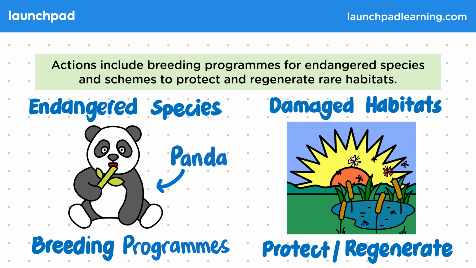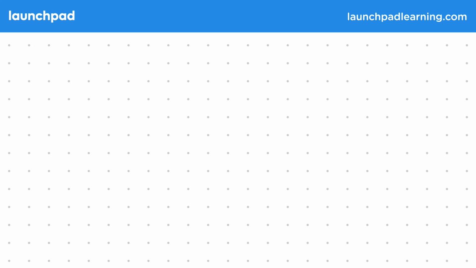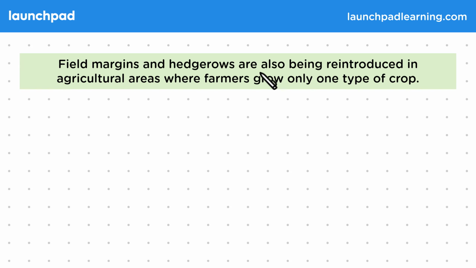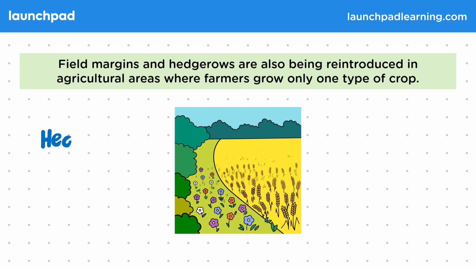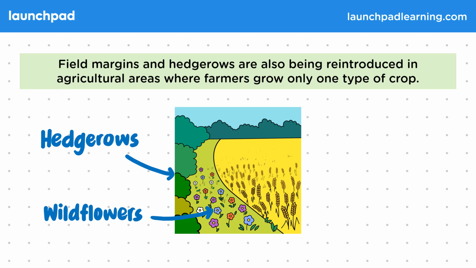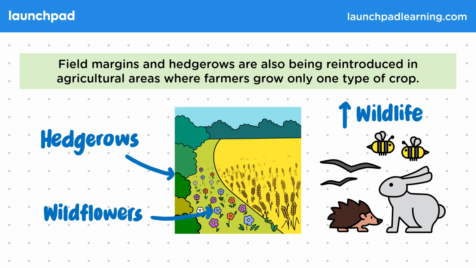What other programs exist? Field margins and hedgerows are also being reintroduced in agricultural areas where farmers grow only one type of crop. Field margins are areas that are left to wildlife around crop fields, where wildflowers and hedgerows provide vital habitat for a lot of wildlife. This provides more habitat for organisms and leads to an increase in wildlife. However, for this to happen, farmers do have to give up some of their land that would otherwise be used for crops. What kinds of things are some governments doing?